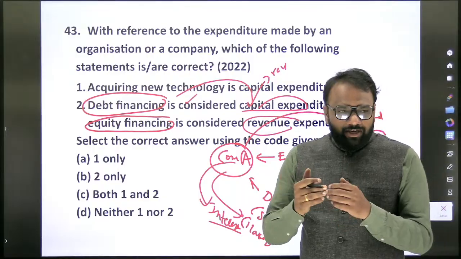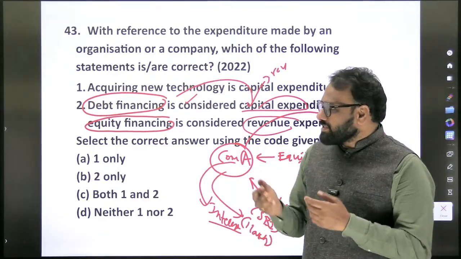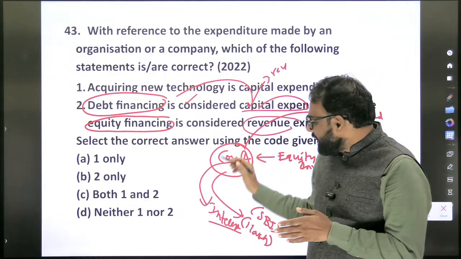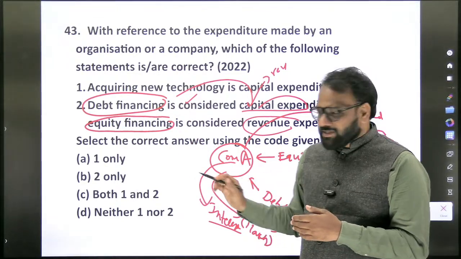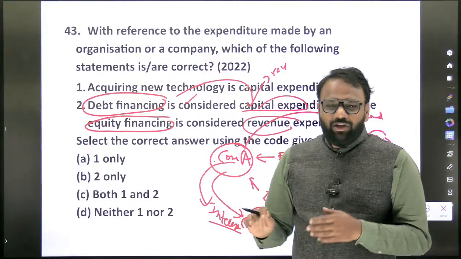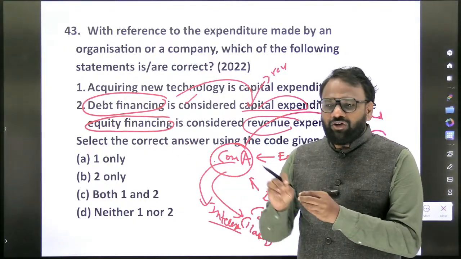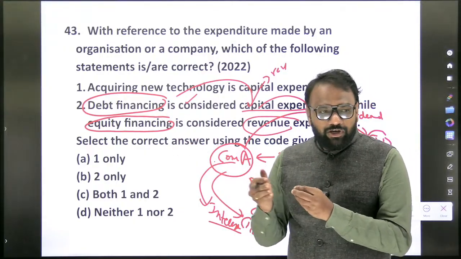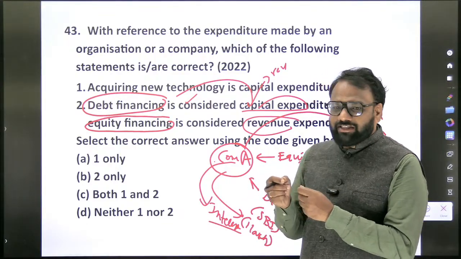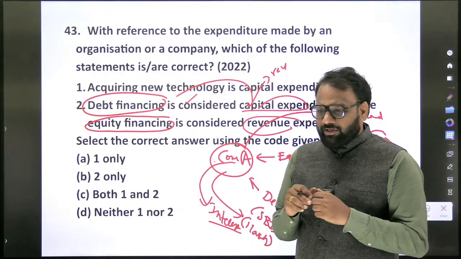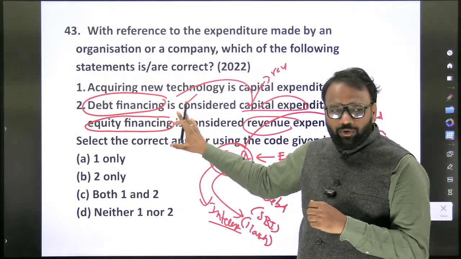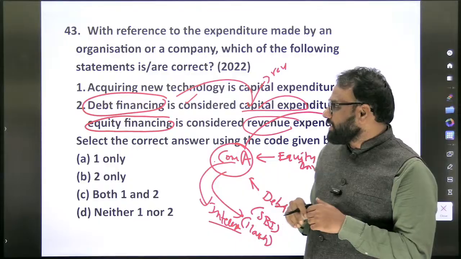Few of the other aspects, how they have discussed it: debt financing means when a company gives loans to others, when a company invests in others. Now with one interpretation we shall come to a conclusion, we shall not go into those deeper aspects, because it will cause confusion. What exactly is debt financing? Whether the company investing in others or the company borrowing from others. So with this interpretation, what we can conclude is the second statement is wrong.